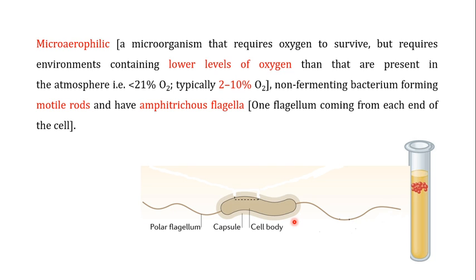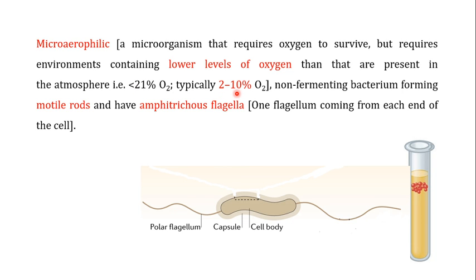Now, Campylobacter jejuni is a microaerophilic bacteria. What I mean by microaerophilic is a microorganism that requires oxygen to survive, but requires an environment containing a lower level of oxygen than that present in the atmosphere. In the atmosphere there is about 21% oxygen, but these microaerophilic organisms typically require between 2 to 10% oxygen.